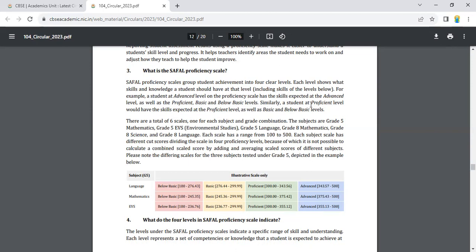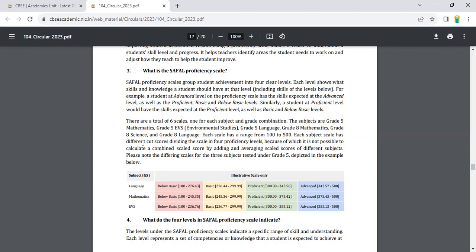Similarly, a student at the proficient level would have the skills expected at the proficient level as well as basic and below basic levels. There are a total of 6 scales, one for each subject and grade combination: grade 5 mathematics, grade 5 EVS (environmental studies), grade 5 language, grade 8 mathematics, grade 8 science, and grade 8 language. Each scale has a range from 100 to 500.